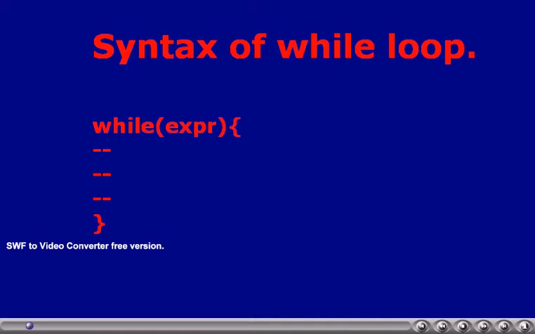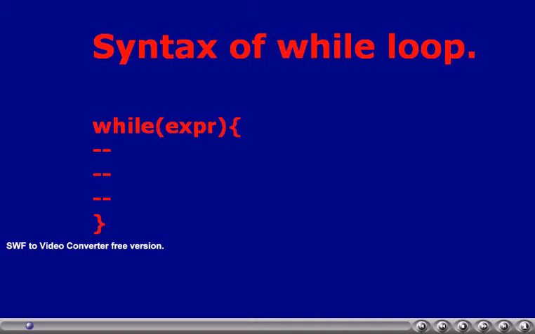If that expression is true again, then the block of statements will continue to execute. As long as that expression value is true, the statements in the while block will continue to get executed.